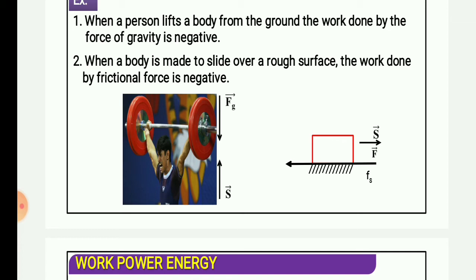If you slide any object on a rough surface, definitely frictional force will be generated, and it will oppose the motion. While if we slide an object on a smooth surface, there will be no friction, because friction occurs only on a rough surface, and there is no 100% smooth surface, you can say.